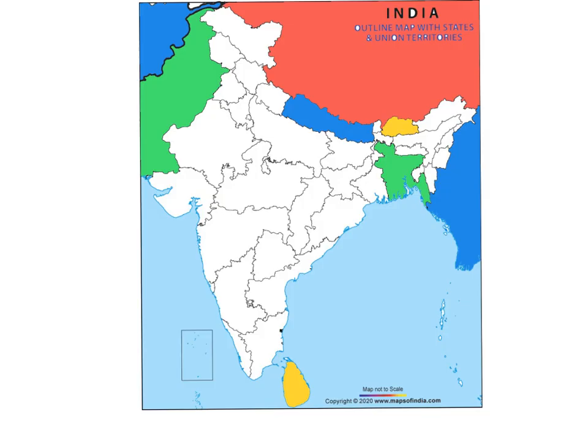Now let us see what are the states that share boundaries with other countries. So let us start with Pakistan. Pakistan has a common boundary with Ladakh, Jammu and Kashmir, Punjab, Rajasthan, Gujarat. Ladakh, Jammu and Kashmir, Punjab, Rajasthan and Gujarat.